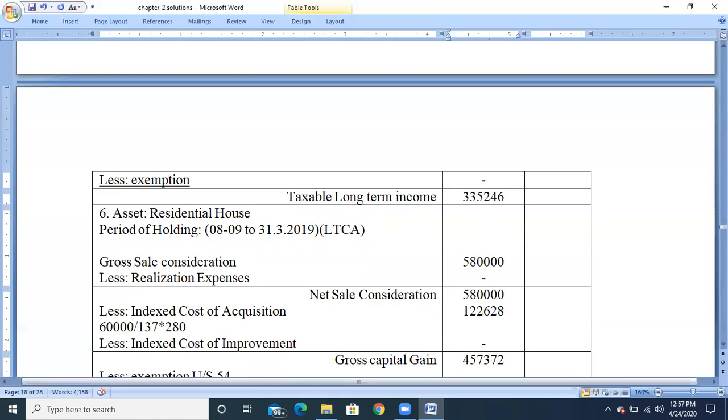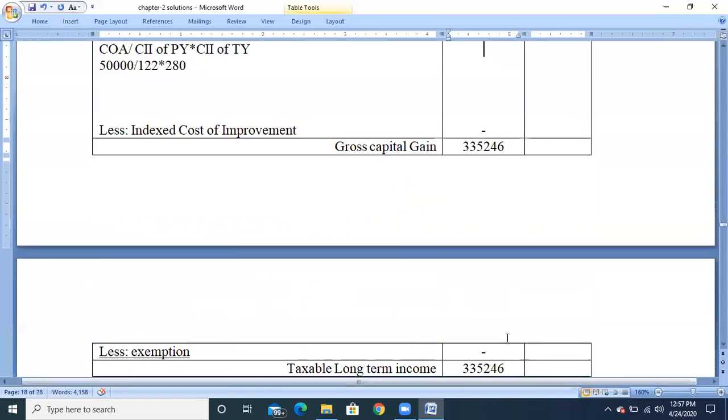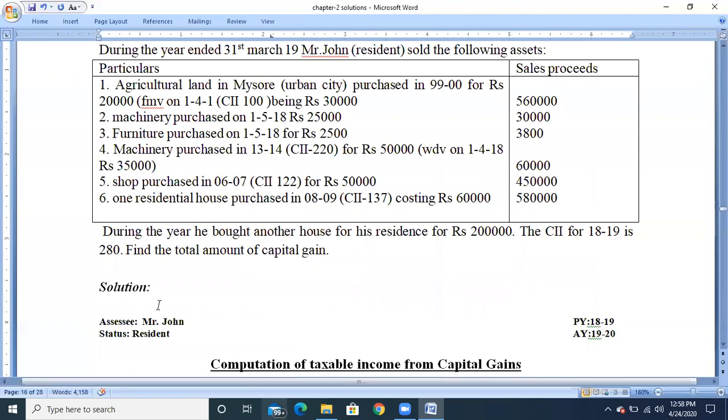And check whether any exemptions can be claimed. If we check the problem, during the year we bought another house for his residence for rupees 2 lakhs. So the assessee has purchased a new residential house property.